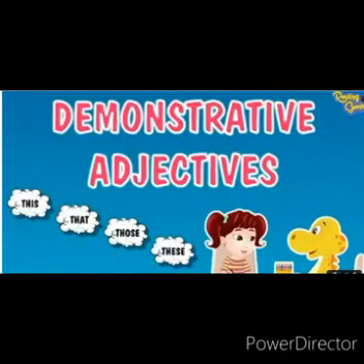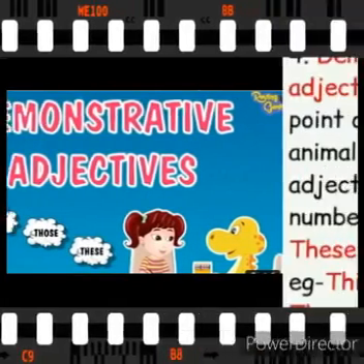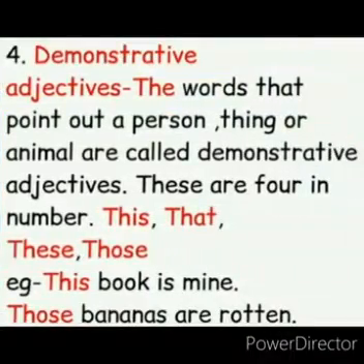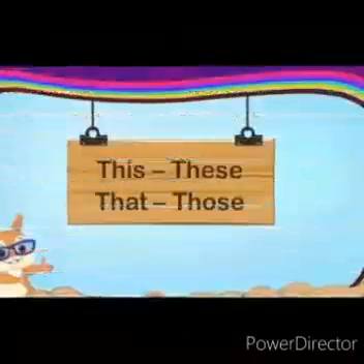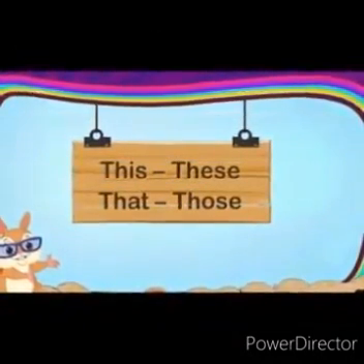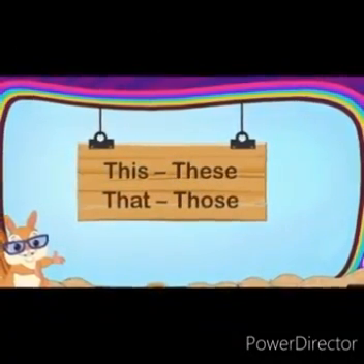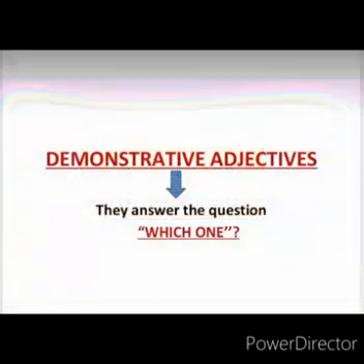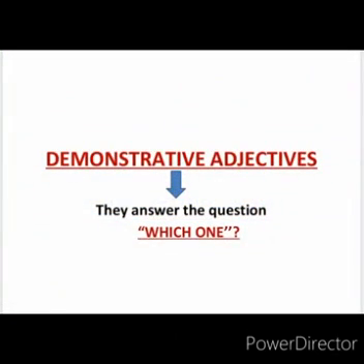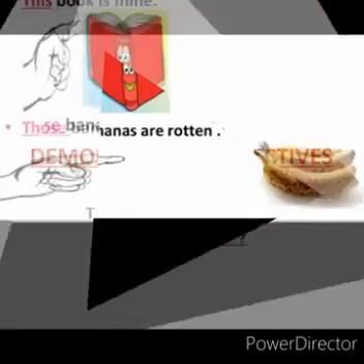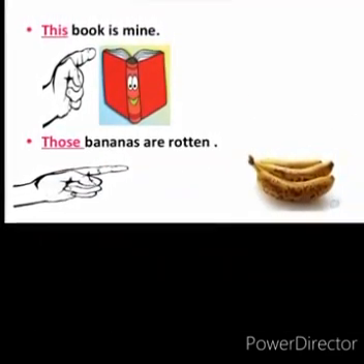Now, demonstrative adjectives. Demonstrative adjectives are the words which point to, remember this, the noun which we refer to or which we are talking about. This, that, these, those are demonstrative adjectives. They answer the question which one. For example, this book is mine.